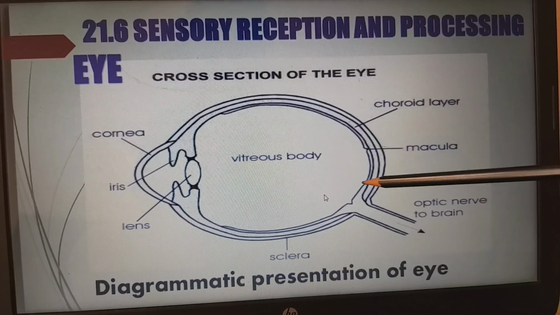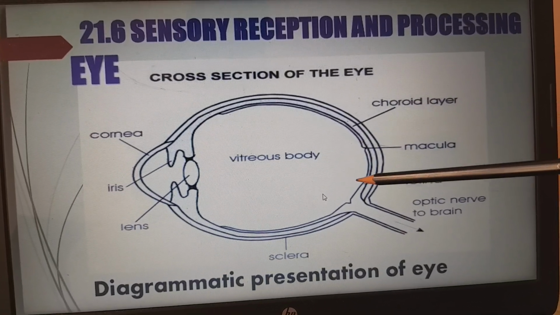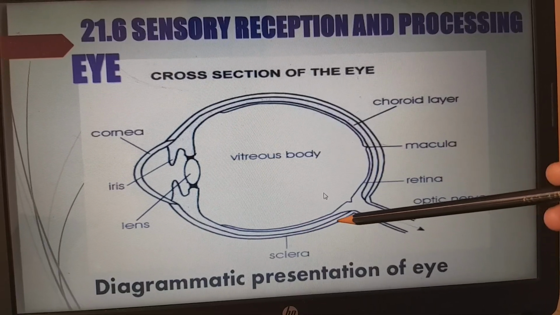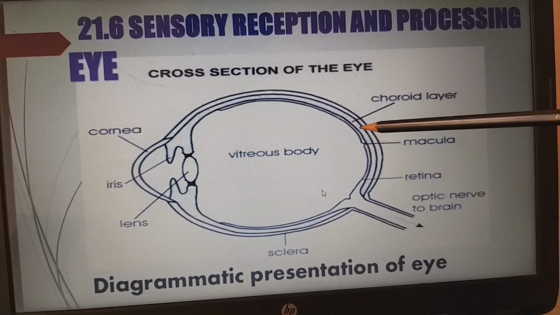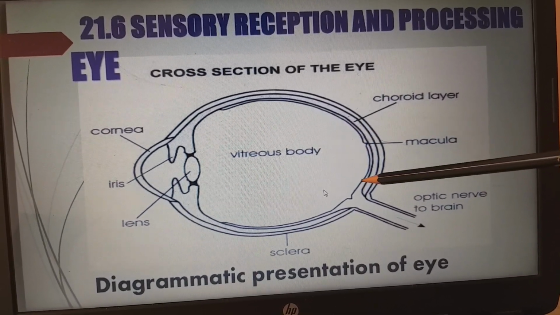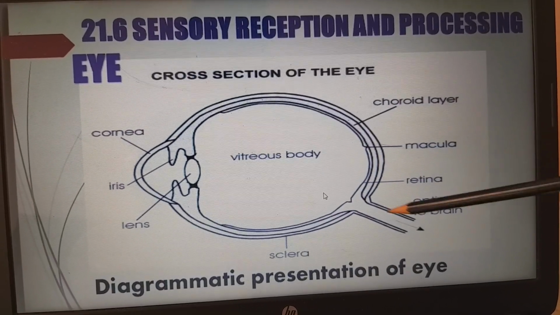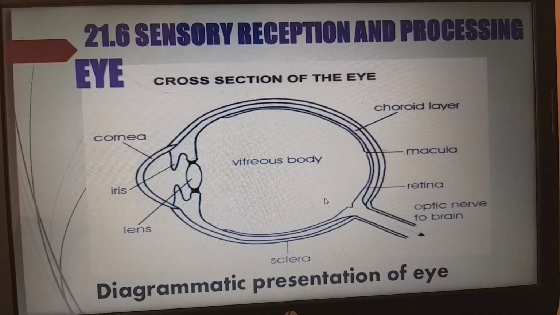The very inner layer is the retina. The very outer layer is the sclera, the middle layer is the choroid layer, and the very inner layer is the retina. In the retina, all the neurons are concentrated, and this is the optic nerve which goes to the brain.